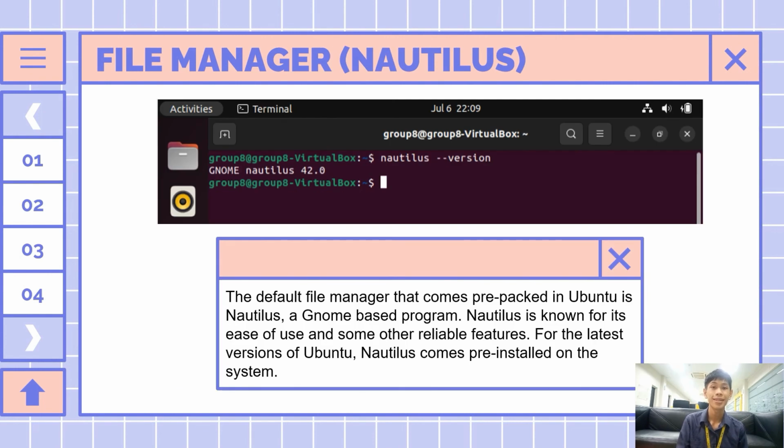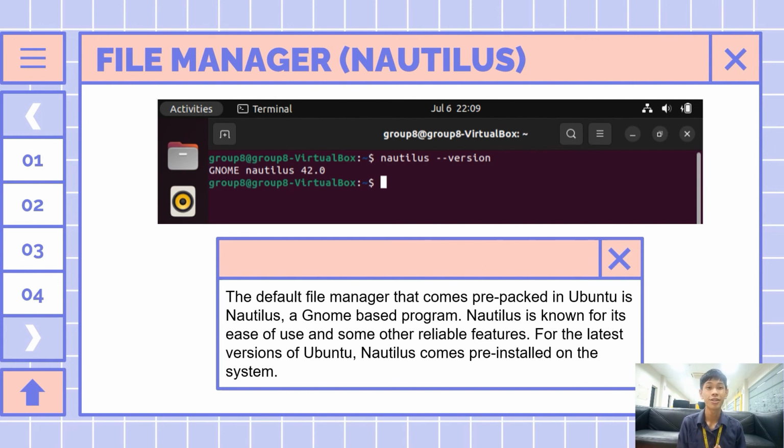Next, I will talk about Nautilus. Another way that the Ubuntu operating system manages files is using its file manager, Nautilus. In other words, the default file manager that comes pre-packaged in Ubuntu is Nautilus, a GNOME-based program. Nautilus is known for its ease of use and some other relevant features. For the latest versions of Ubuntu, Nautilus comes pre-installed on the system.